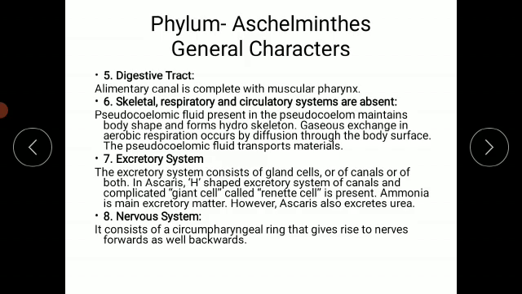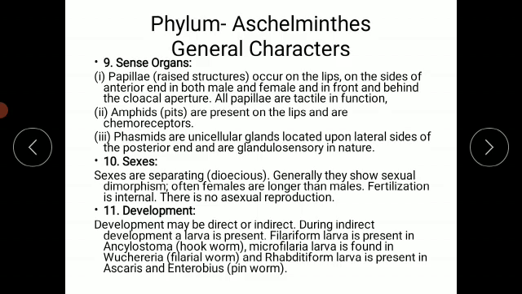Then the nervous system consists of the circumpharyngeal ring that gives rise to nerves forward as well as backward. So this is about the nervous system. Sense organs like papillae, amphids, phasmids are present. Papillae occur on the lips, on the sides of the anterior end in both male and female animals, and in front and behind the cloacal aperture. All the papillae are tactile in function. They receive the sensation of touch, since we call them tactile in function.